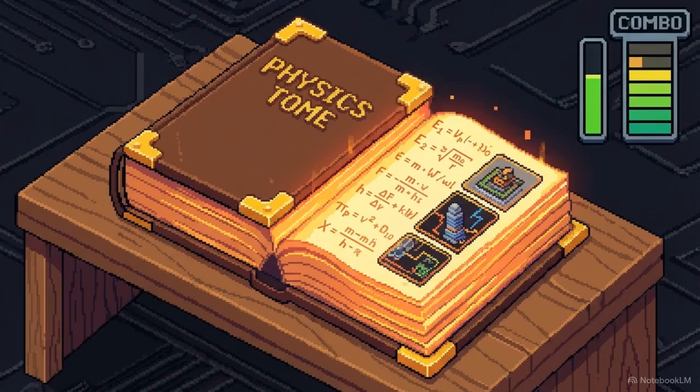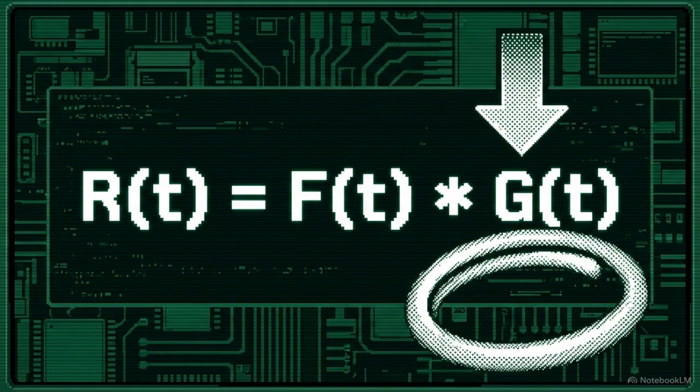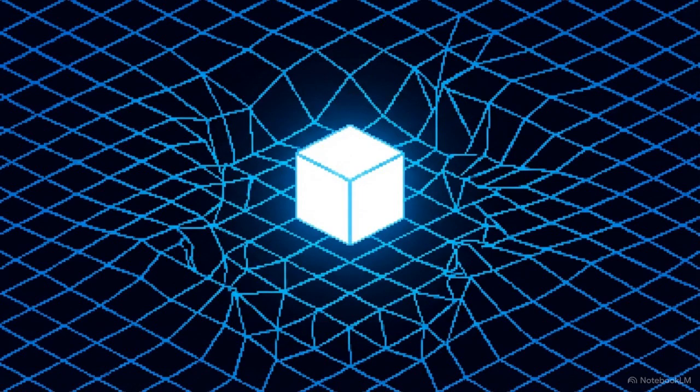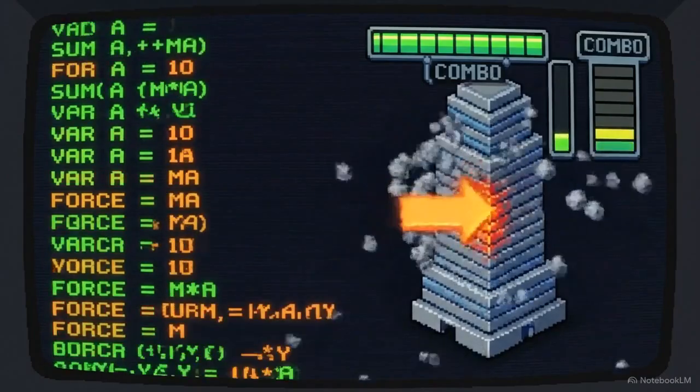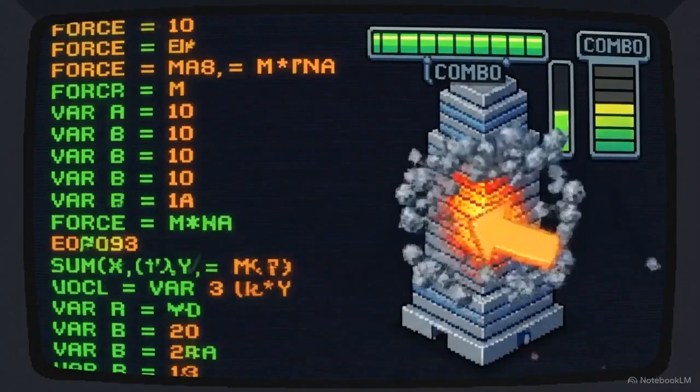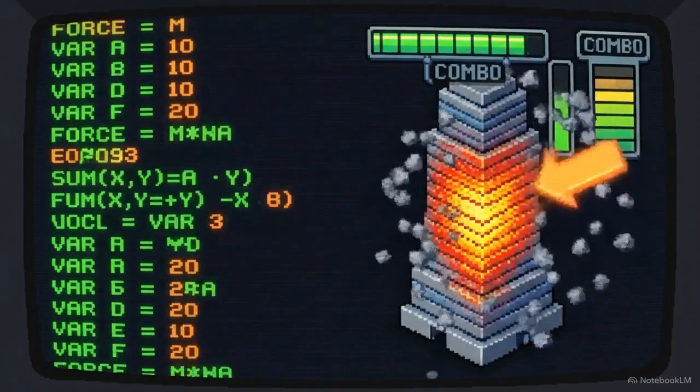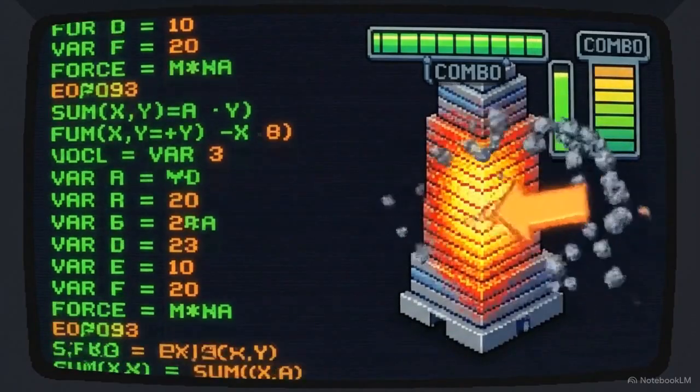If you look at general physics textbooks, you'll see this identical relationship, where the total response equals the initial forcing multiplied by the system's inherent properties, written as Green's functions. Green's functions are mathematical tools used to solve complex differential equations by calculating the response to a basic point source first. The labels on the chalkboard change depending on the physics class, but the engine churning through the variables to calculate cumulative damage is always convolution.